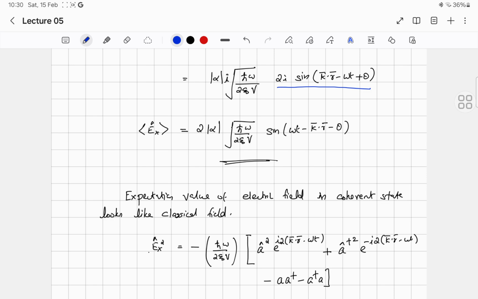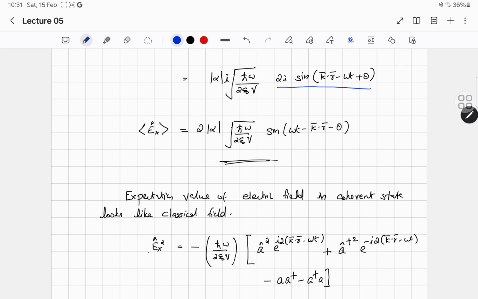If you want the classical counterpart of the quantum light, then it must be the coherent state and not the Fock state.